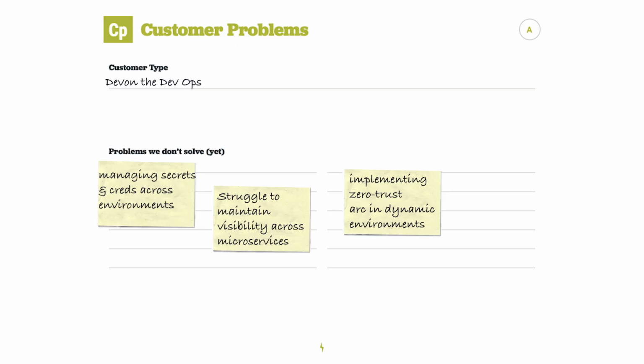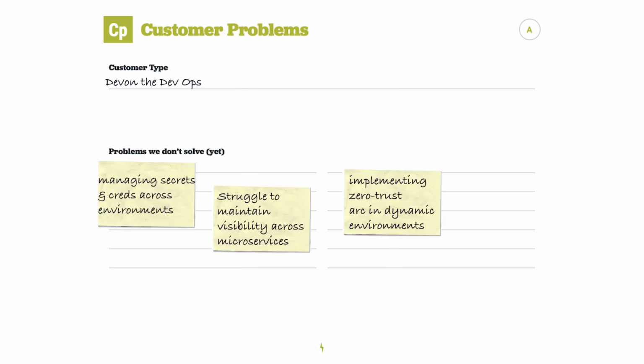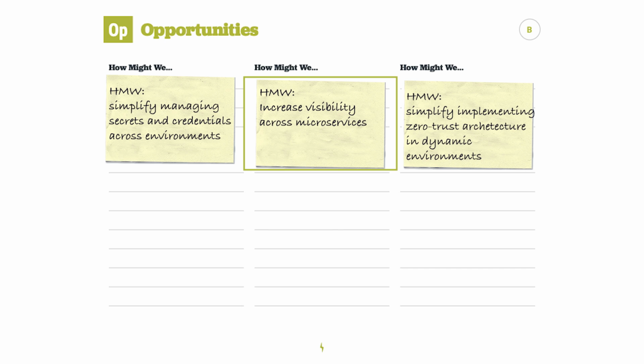Back in our example project, the first problem that Devin the DevOps has is difficulty managing secrets and credentials across environments. So we'll reframe the problem by saying, how might we simplify managing secrets and credentials across environments? So the next problem that the DevOps struggles with is maintaining visibility across microservices. This will be changed to, how might we increase visibility across microservices?